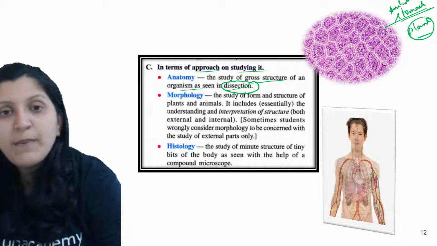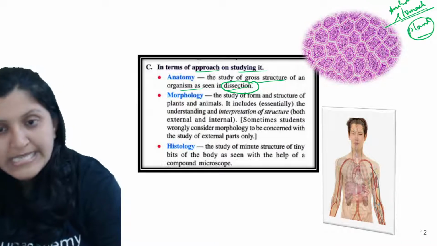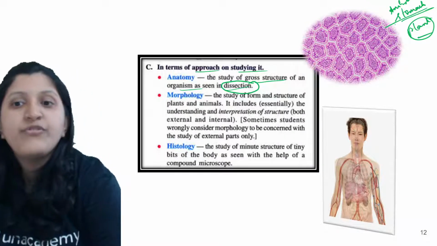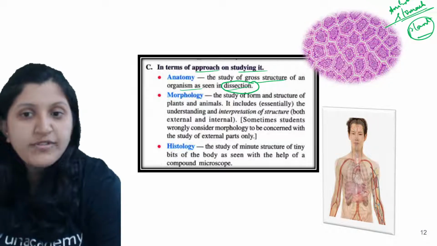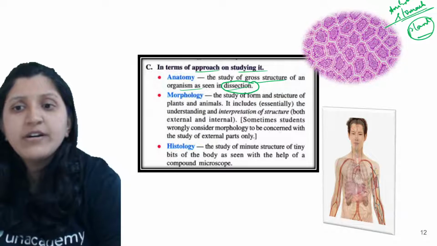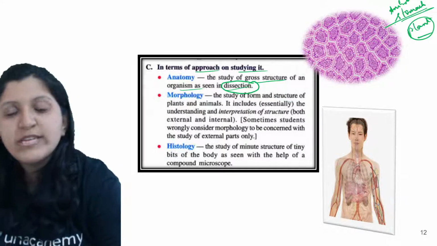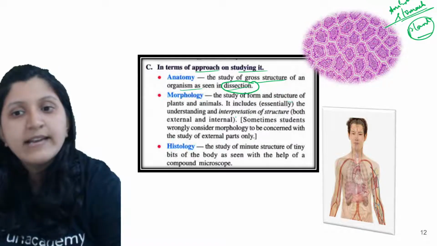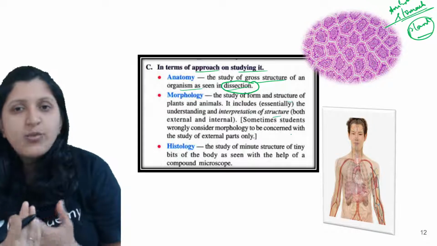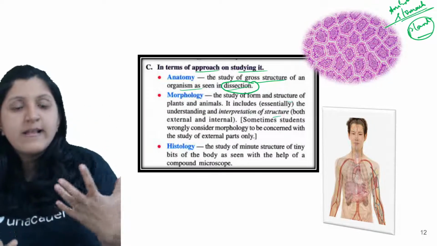Now when we mention morphology, what exactly is morphology? Morphology is the study of form and structure of the plants and the animals. Here, the structure of plants and animals includes essentially the understanding and interpretation of this structure. So morphology is just the visible character, like external study.